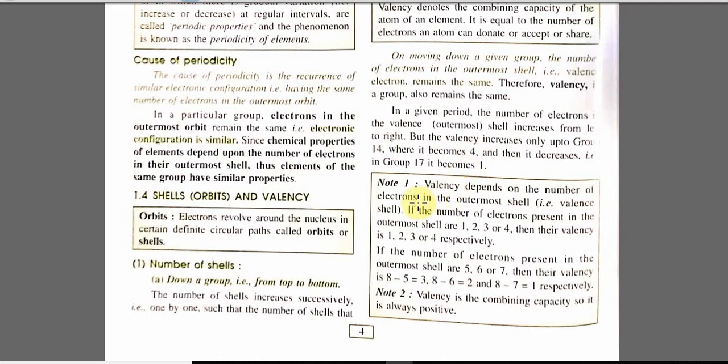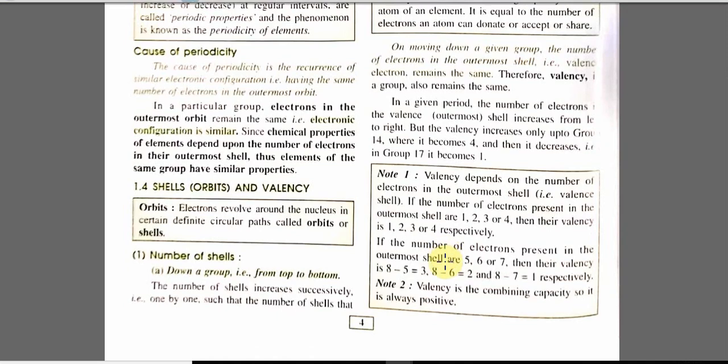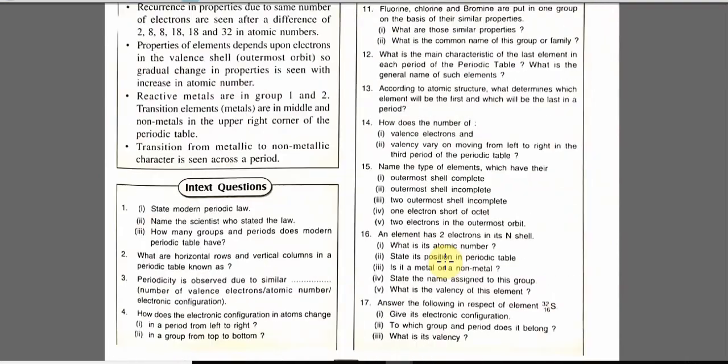Valency depends upon the number of electrons in the outermost shell. If the outermost shell contains 1, 2, 3 or 4 electrons, this will be their valency. It means 1, 2, 3, 4 electrons give valency of 1, 2, 3, 4. If the number of electrons exceeds this, then we will apply the 8 minus n rule, which we have covered in class 8 and class 9. For example, if an element has 6 electrons in the outermost shell, then the valency will be 8 minus n, that is 8 minus 6 equals 2. So these are very easy points.